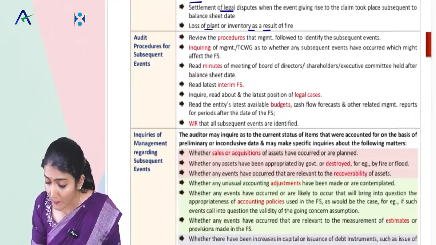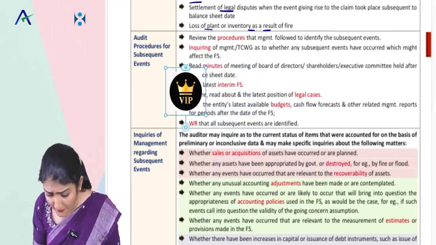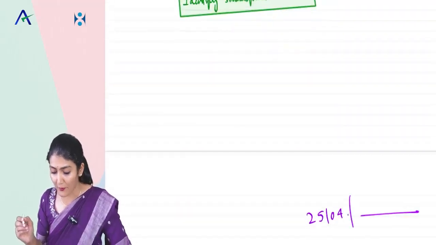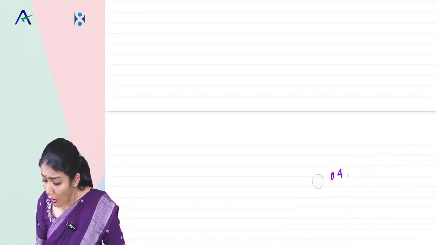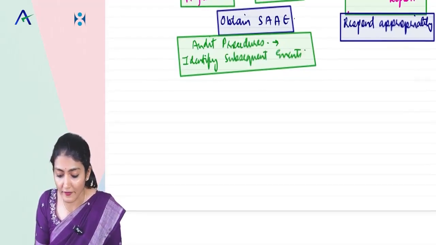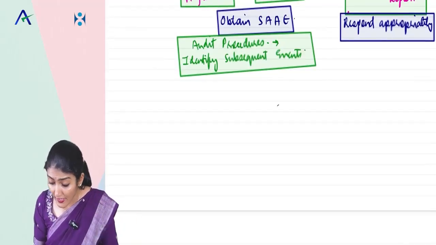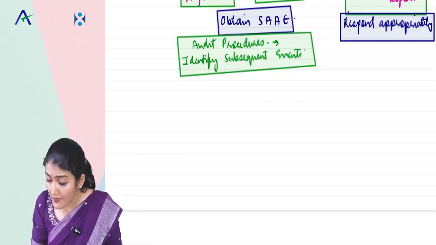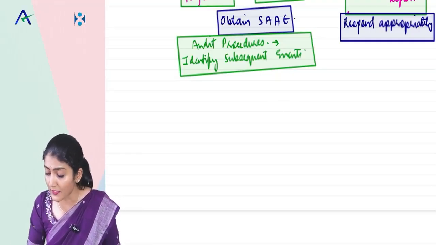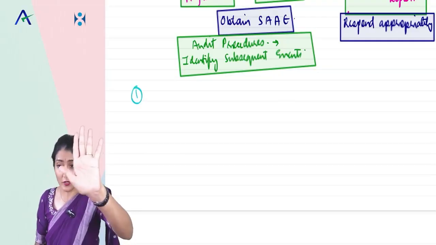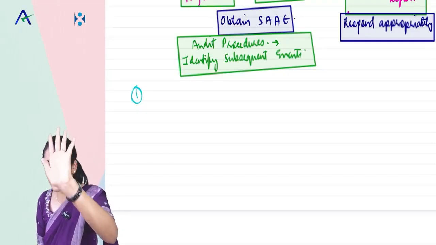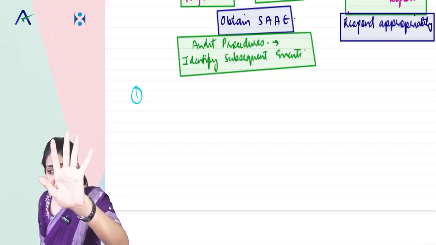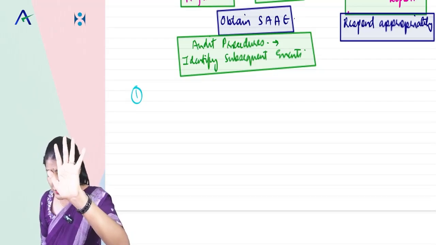Okay, now coming to the million-dollar question of SA 560, which is the audit procedures to identify subsequent events. I've already written that heading. Identifying, adjustment and disclosure of subsequent events: whose responsibility? One hundred percent, it is the responsibility of the management. So as an auditor, what is the responsibility of the auditor? What is audit procedure number 1?